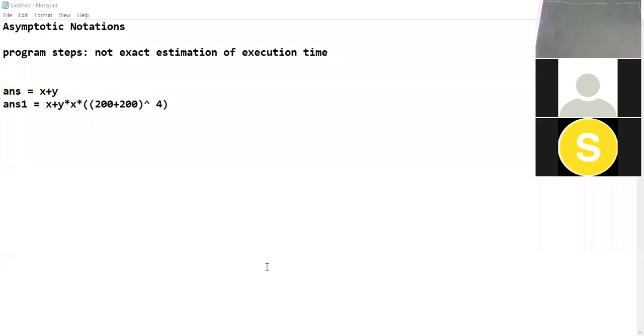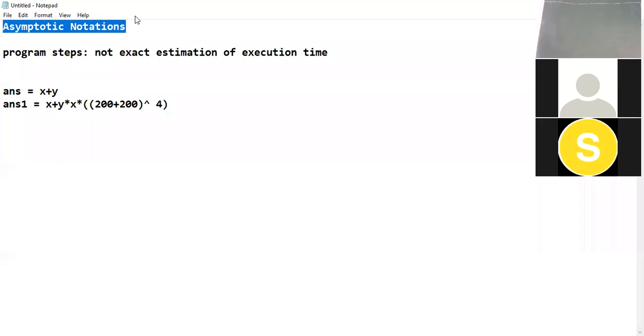Okay. So we saw that the program step method which we have used has some drawbacks. To overcome these drawbacks and to have a more meaningful estimation of the time and space complexity of a program, we will be studying something called asymptotic notations.